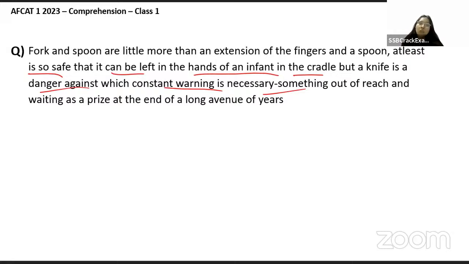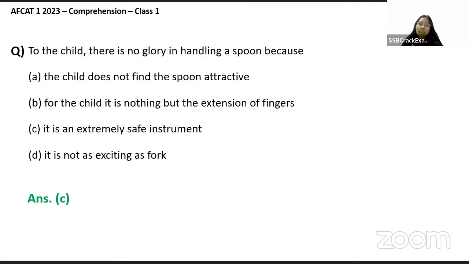At least is so safe that it can be left in the hands of an infant in the cradle, but a knife is dangerous. So basically if we talk about a child's perspective, ठीक है, it is an extremely safe instrument. So basically child के perspective से there's no excitement involved when we talk about these spoons or forks. ठीक है, but because there is some kind of mystery and danger involved when it comes to knife, so they find it more fascinating. ठीक है, सो उस हिसाब से सी हो जाएगा. इज दिस क्लियर? तो सी इज द आंसर. ठीक. ओके मैम.